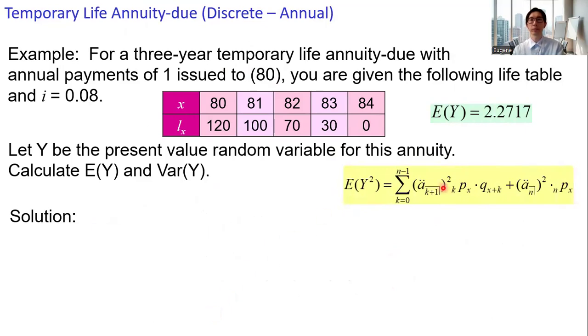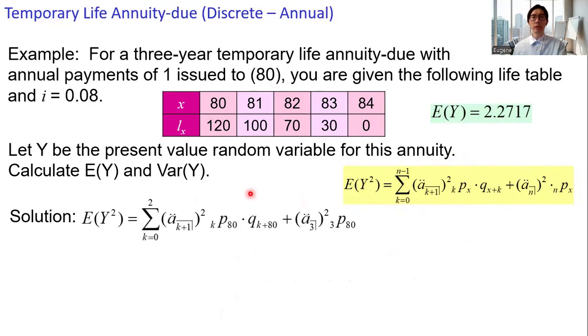The variance. We need to get the expected value for Y squared, and we must use the expression using the basic principle. All right, substitute the value for x. x is 80. And kp80 times q(k+80), we have this expression. Given the life table, we have L at age 80+k minus L at 80+k+1, and then over L80.